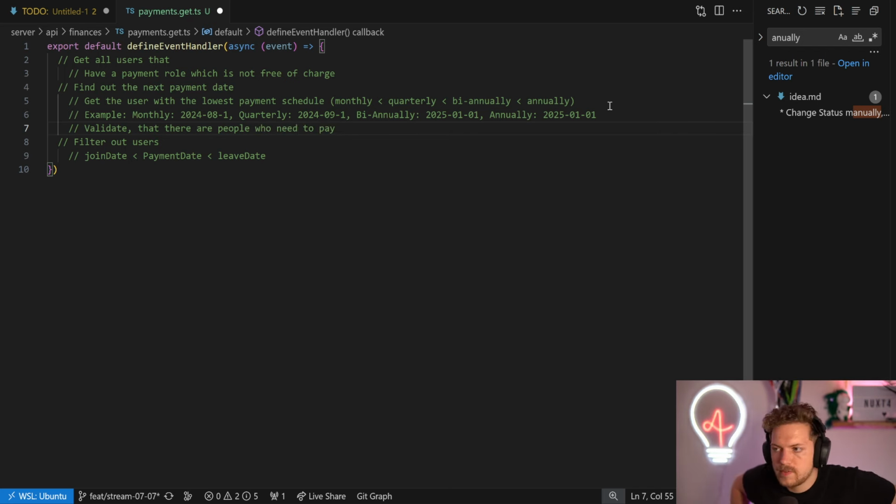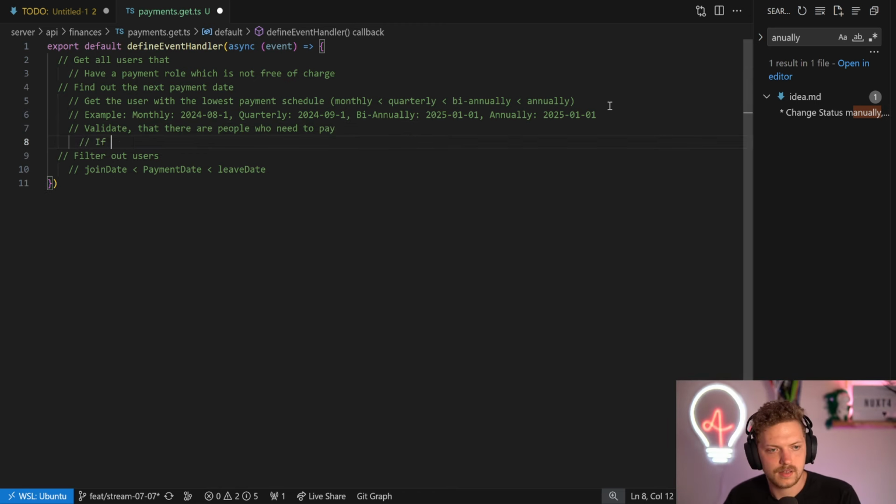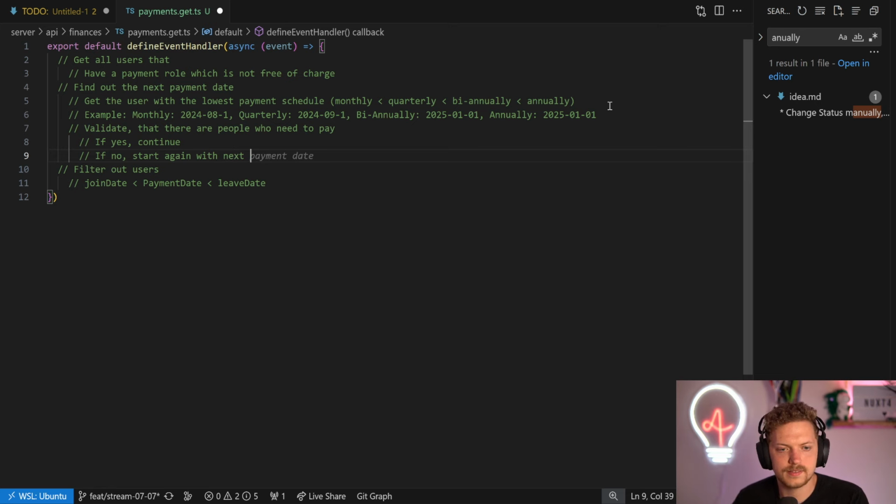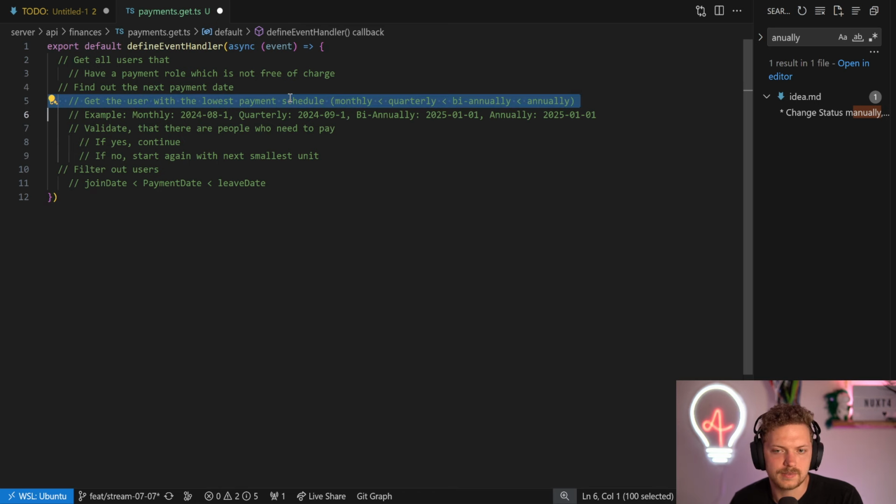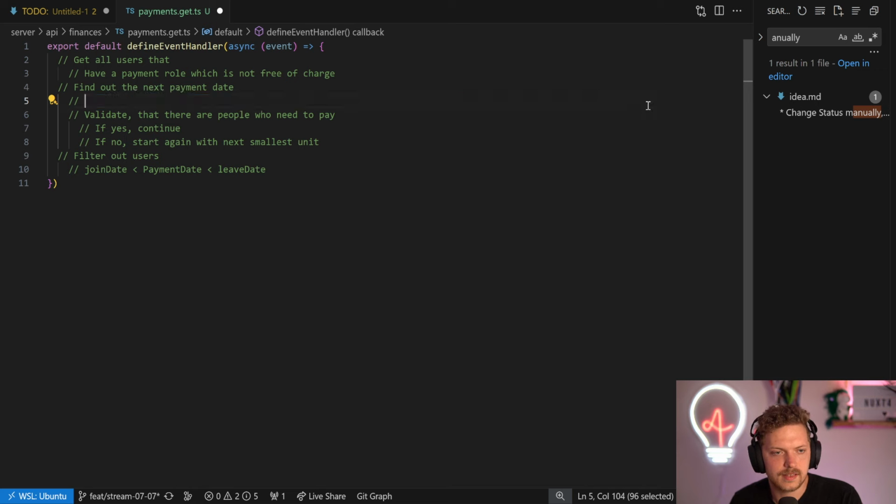So obviously, we can then say if there are people to pay, if yes, continue. If no, start again with the next smallest unit. Actually, we can even skip this whole thing because if it's just 12 iterations, we can just check: get the next month for a payment.